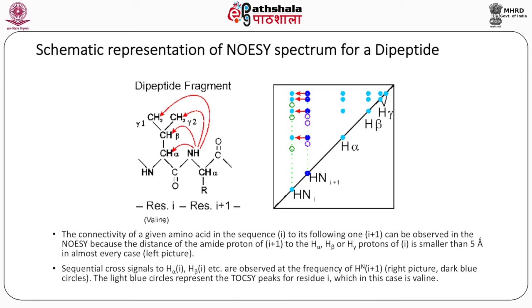Sequential cross signals to H alpha i, H beta i, etc. are observed at the frequency of HN i plus 1, as shown in the right picture, dark blue circles. The light blue circles represent the TOCSY peaks for residue i, which in this case is valine.